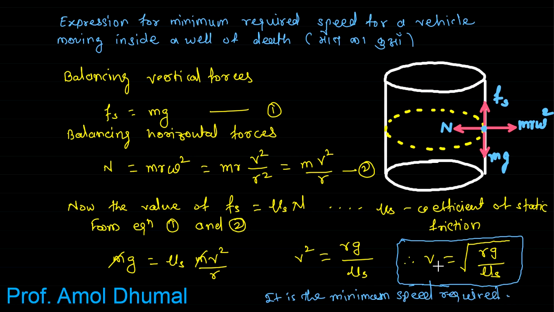It is the minimum speed required for a vehicle moving inside a well of death, right? So write down all these things in the notebook.